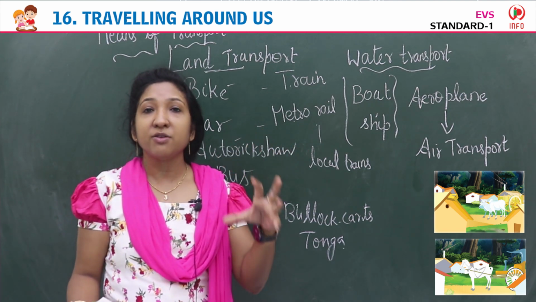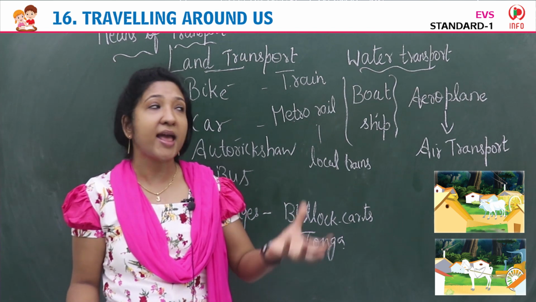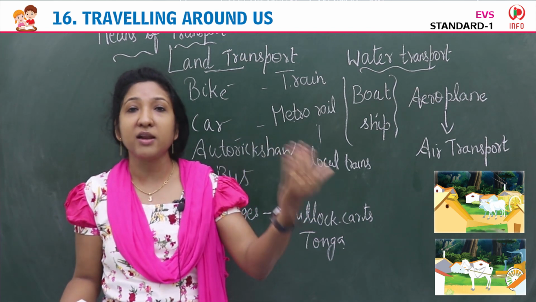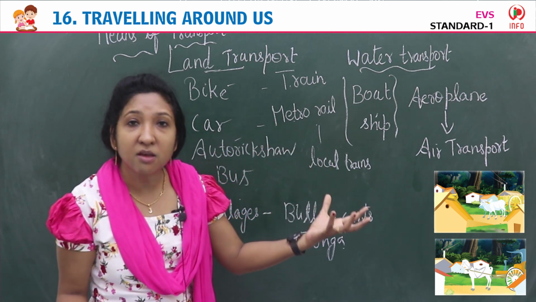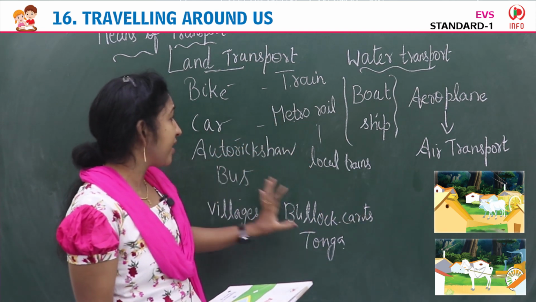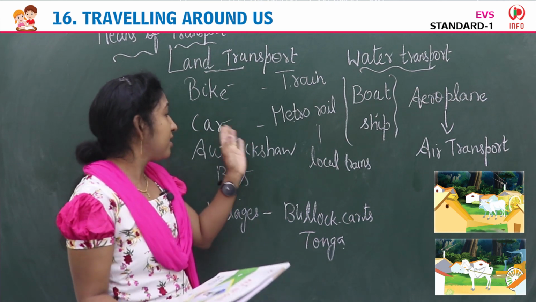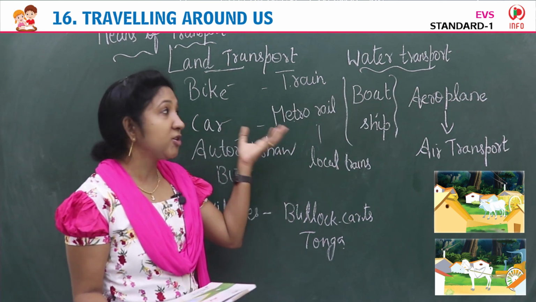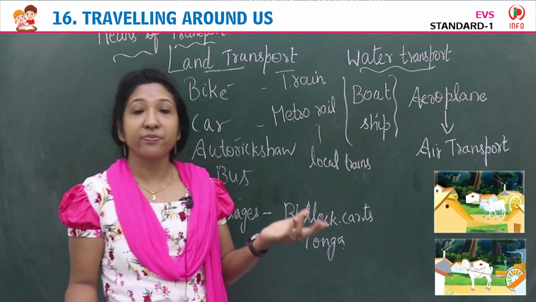So there are different ways to travel, and the vehicles which we use to travel from one place to another are actually means of transport. So these are the vehicles that we use, like bike, car, auto rickshaw, bus, train, local trains, metro train, etc.